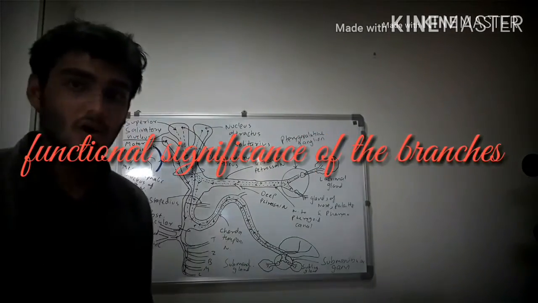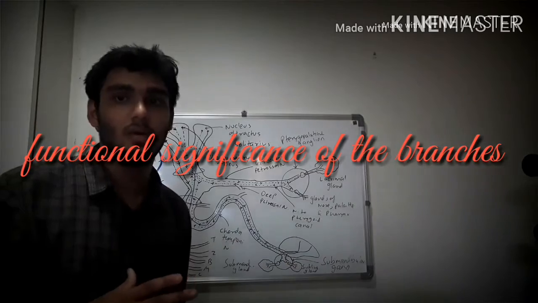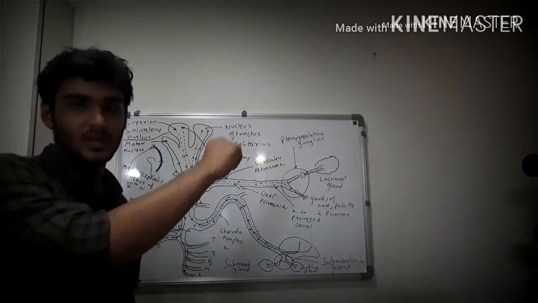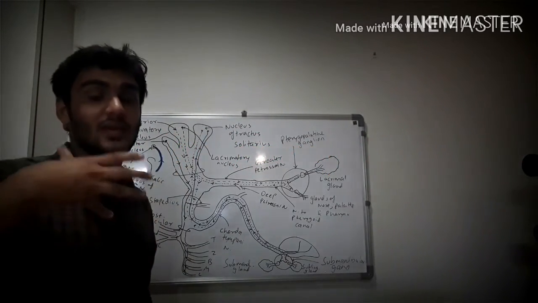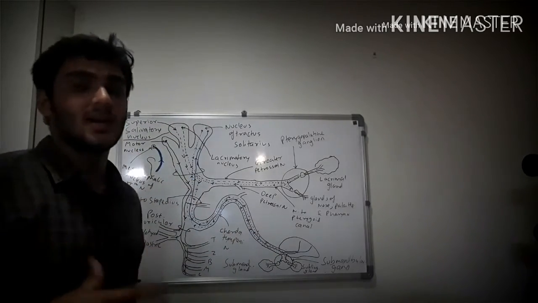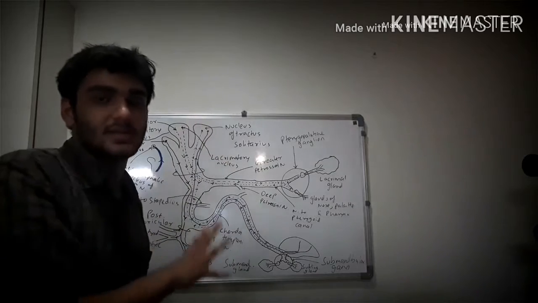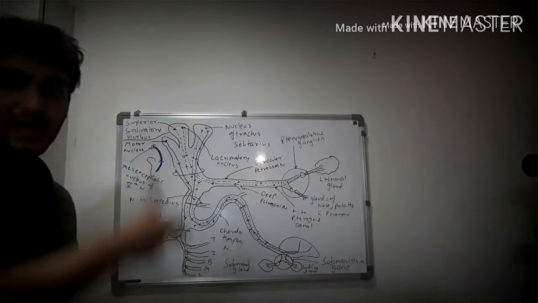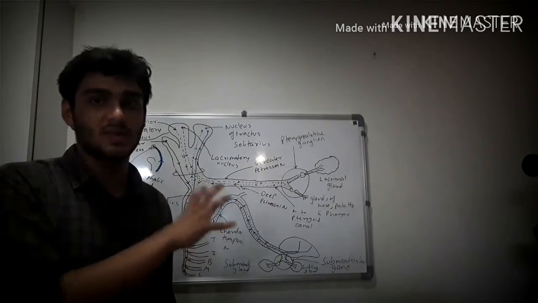Now, we shall integrate all the concepts which we have learned up till now. Various nuclei of the facial nerve, various fibers which arise from them and are distributed within the various branches of facial nerve, and the course of facial nerve. And we shall understand the functional significance of each of these branches. But before going to the diagram, let's understand the color coding system of the diagram.